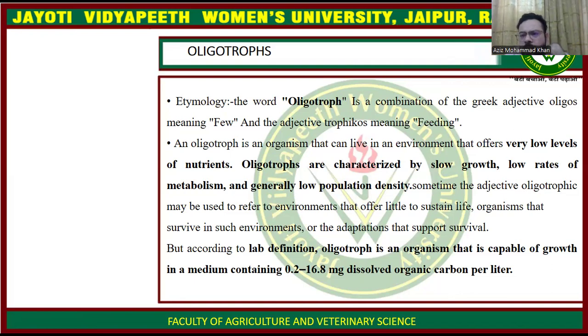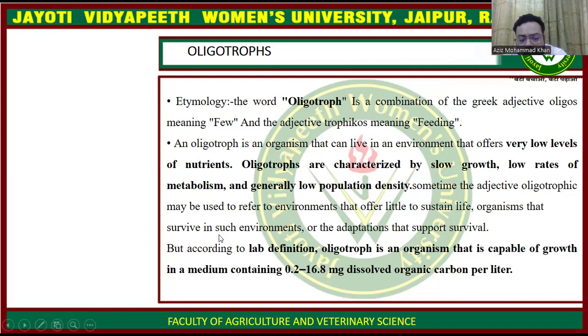Okay, so in these low nutrient environments, microorganisms really cannot survive, and if any microorganism is surviving there, it has a very low population and a low growth rate. Okay, so these organisms are known as oligotrophic in nature.